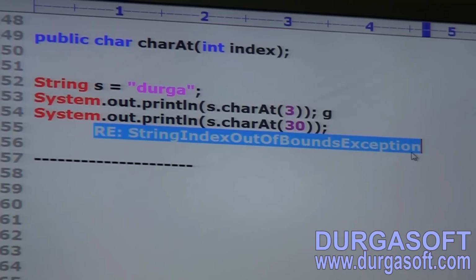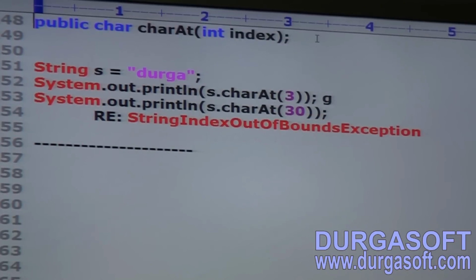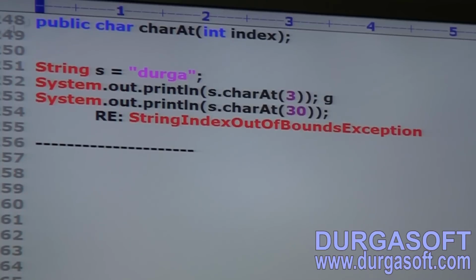It returns the character located at the specified index.